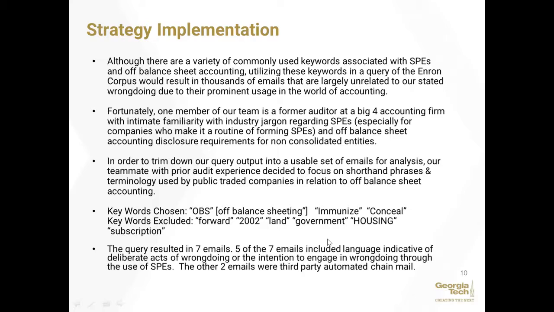Fortunately, one member of the team, which is me, is a former auditor at a Big Four accounting firm with familiarity with industry jargon regarding SPEs, particularly for those companies who make it a routine of forming SPEs, and off-balance sheet accounting disclosure requirements for non-consolidating entities. In order to trim down our query output into a usable set of emails for analysis, I will use my prior audit experience to focus in on shorthand phrases and terminology used by publicly traded companies in relation to off-balance sheet accounting. The keywords I've chosen are OBS, which is referring to off-balance sheeting, immunize, conceal, and the keywords excluded are forward, 2002, land, government, housing, and subscription.